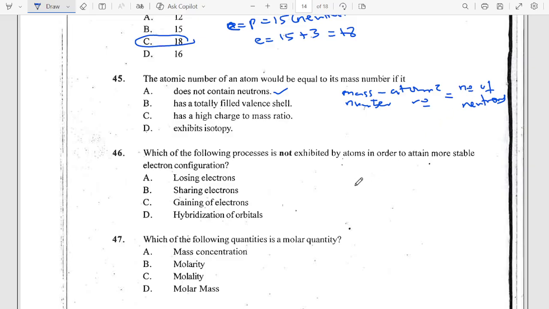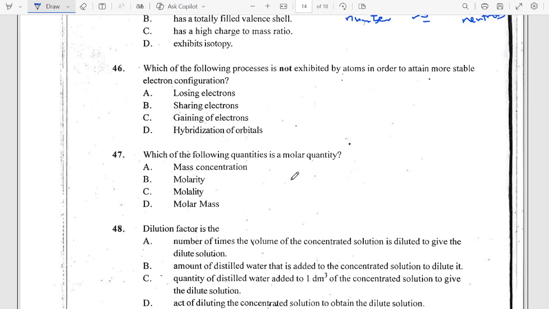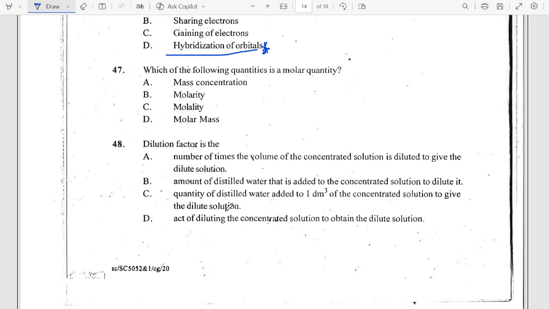Now number 46 says, which of the following processes is not exhibited by atoms in order to attain a more stable configuration? The answer is hybridization. Okay, all of them: losing electron is there, sharing is there, gaining is there, but not hybridization. So the answer to this question is D. Now number 47. Which of the following quantities is a molar quantity? A molar quantity is molarity, okay, or what you call molar concentration.